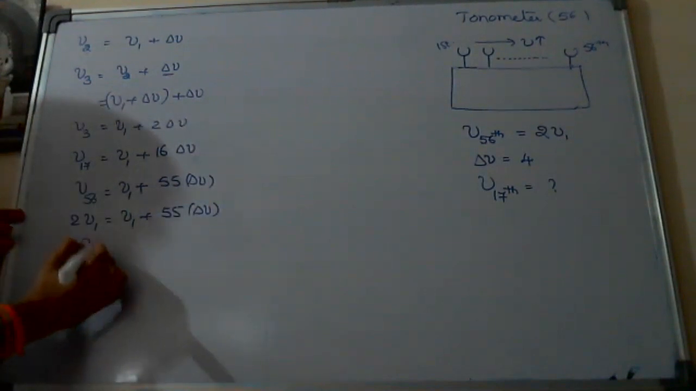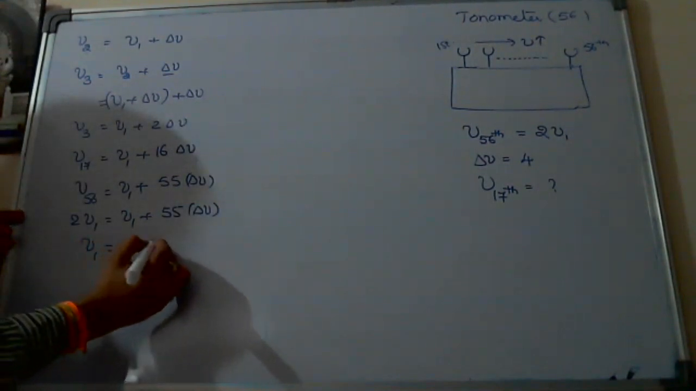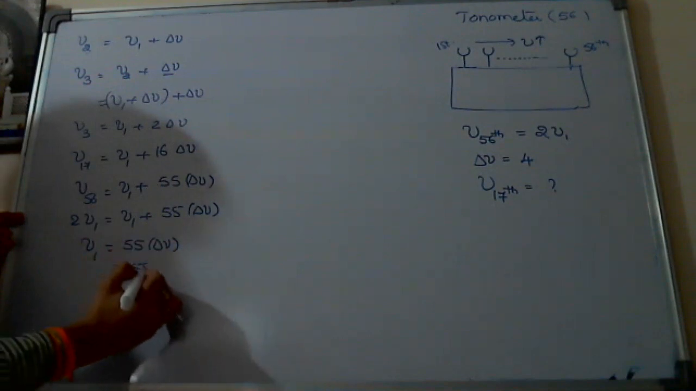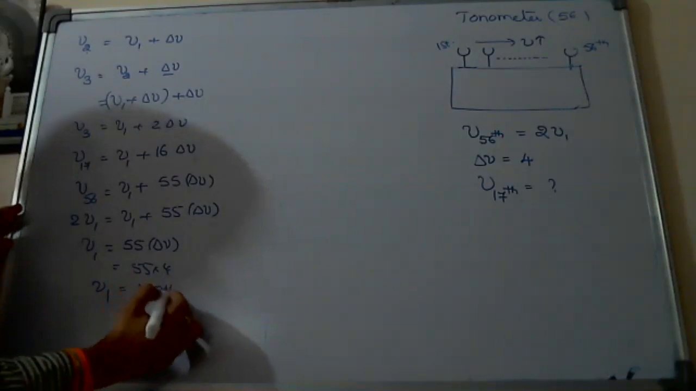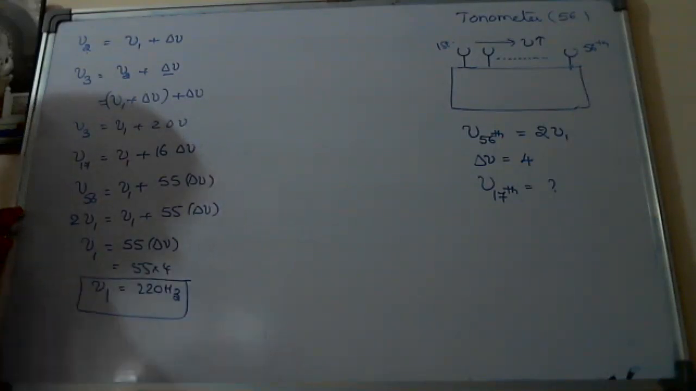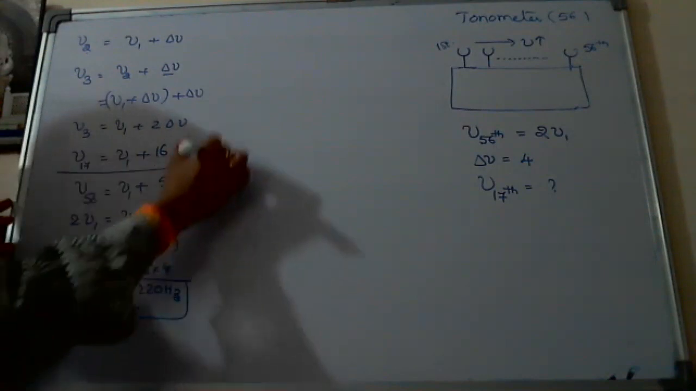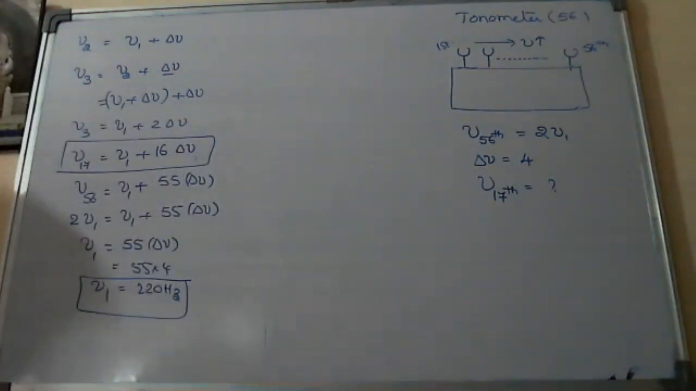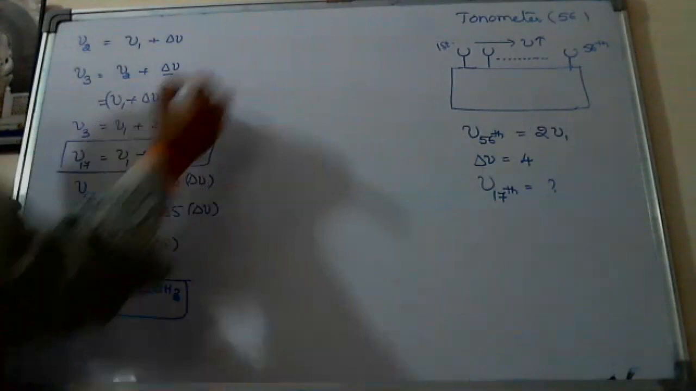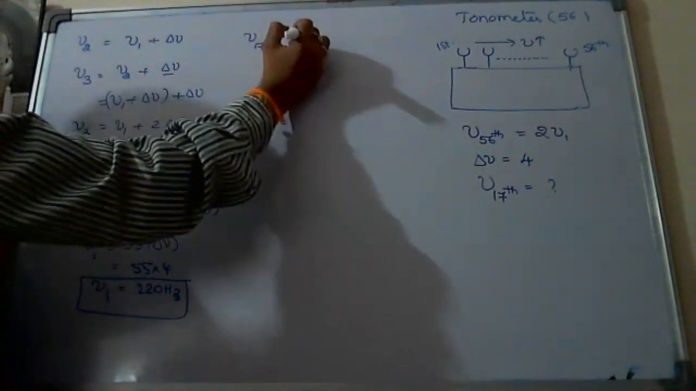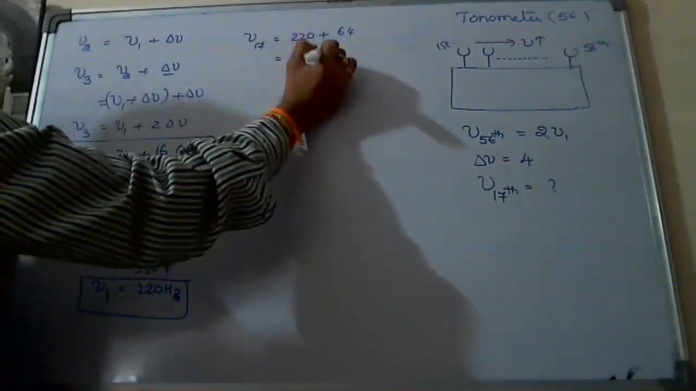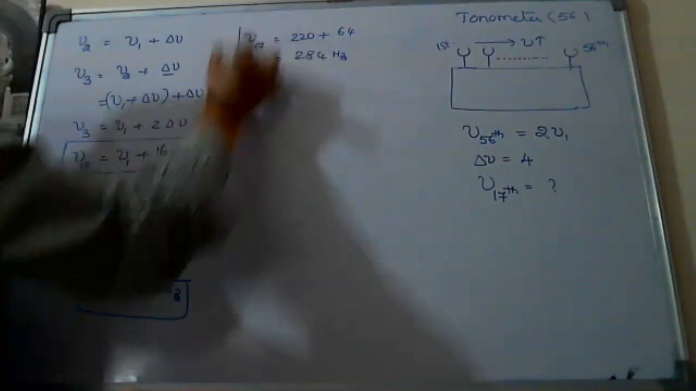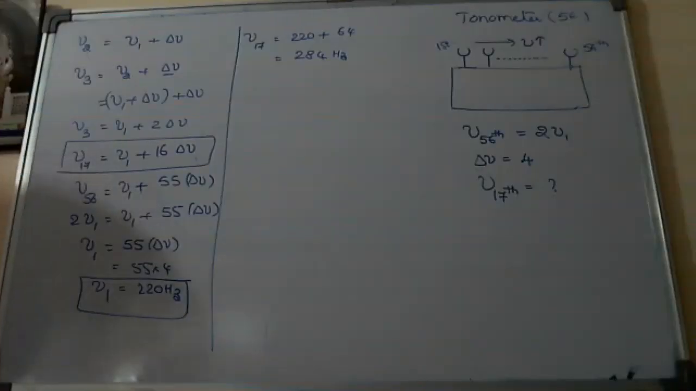So if I subtract it, nu 1 is equal to 55 into delta nu. That is 220. Nu 1 equal to 220 hertz, correct. Now what he is asking: find out the frequency of the 17th tuning fork. Then I think you will get the answer. 284 hertz. Very good. 16 fours are 64, correct. 284 hertz. Right. So understood this tonometer concept?